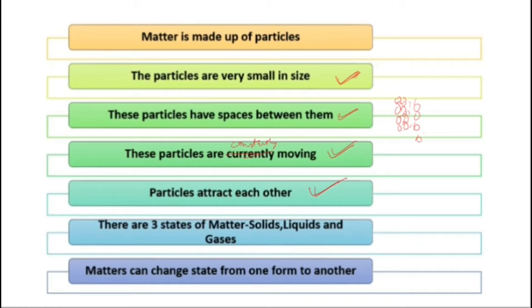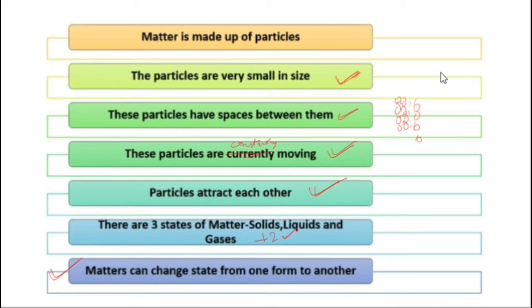And there are three states of matter which are commonly known. Presently, two more states are added. We will discuss it later on in the slides. Next is that matter can change state from one form to another. We will also look at this further in the chapter.